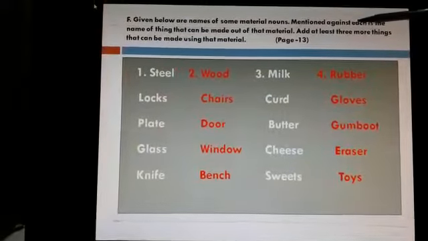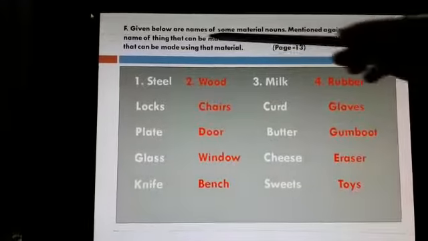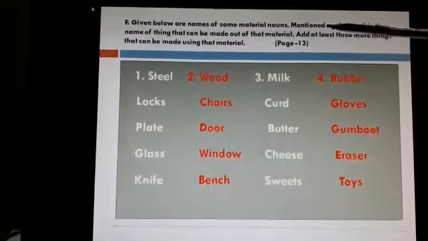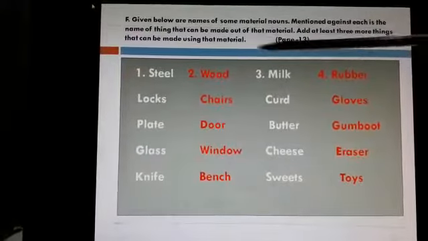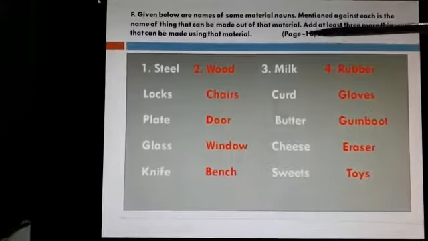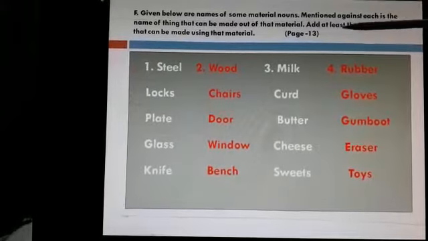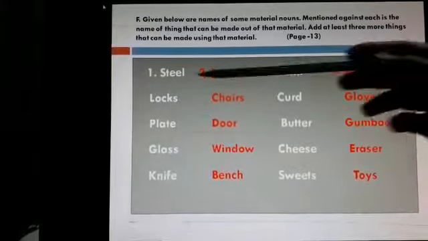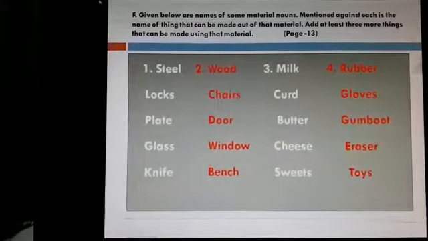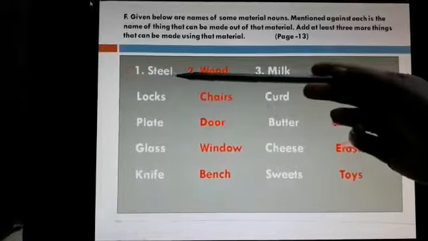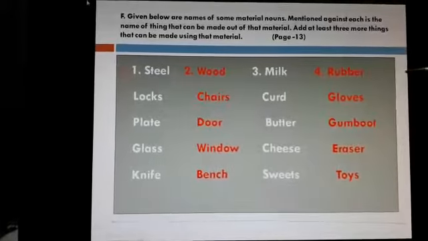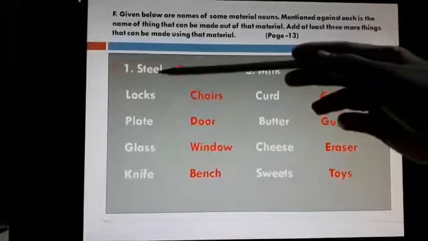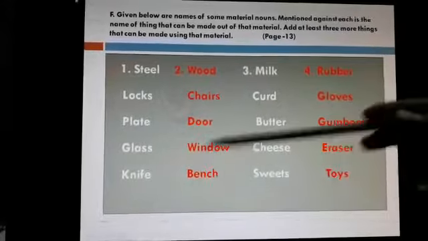Here we go with the last exercise, that is F. Given below are names of some material nouns. Mentioned against each is the name of the thing that can be made out of that material. Add at least 3 more things that can be made using that material. So here are the material nouns. In the textbook the first words are already given, and from there we have to write some more examples of things that are made up of them.